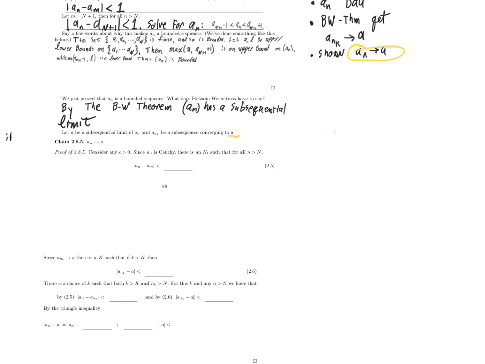I claim that A sub n converges to A. And I'll do a similar pictorial proof. There's this alleged limit A. I want to show that for a sufficiently big choice of n, A sub n is within a distance of epsilon of A. And, well, what can I get close to A? Well, I can get A sub n sub k close to A.